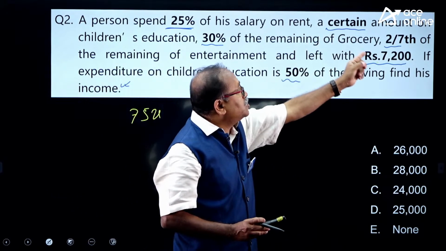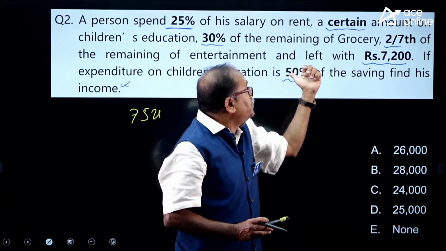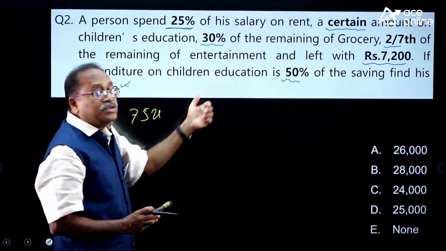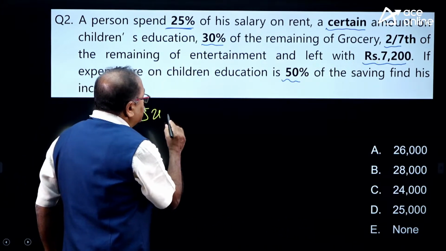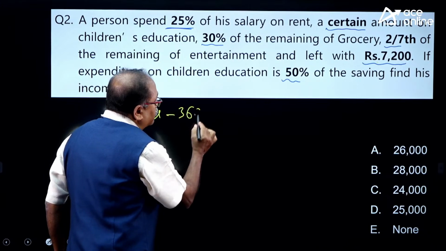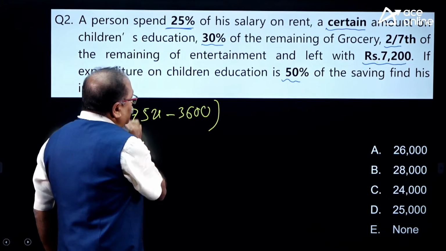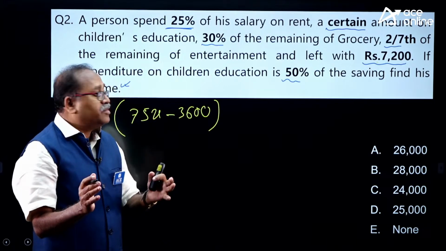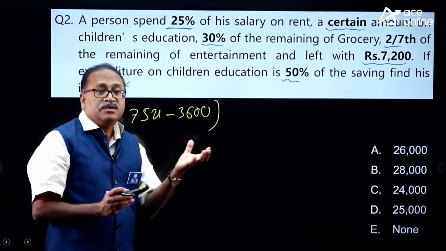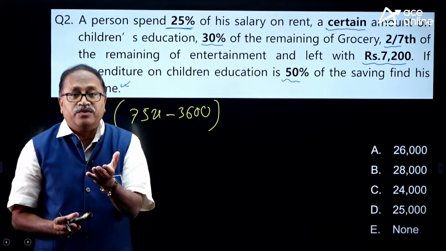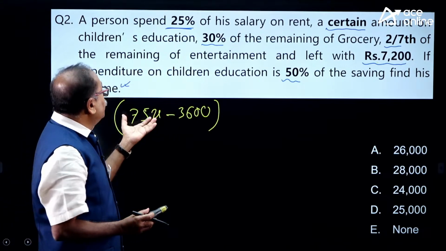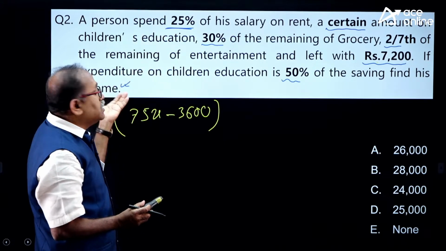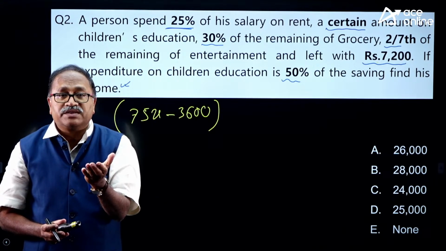So this certain amount is linked with the saving, 50% of the saving on education. So minus 3,600, am I right? By using this I will get the remaining 75x value, and once you get the 75x value you can find out his income, which will be 100x.